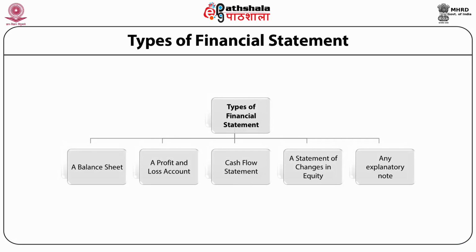The present figure further clarifies the types of financial statements required under Companies Act 2013, which can be divided into 5 parts.